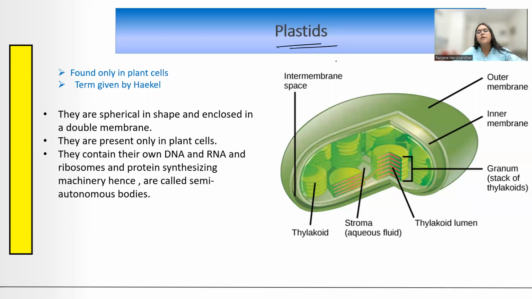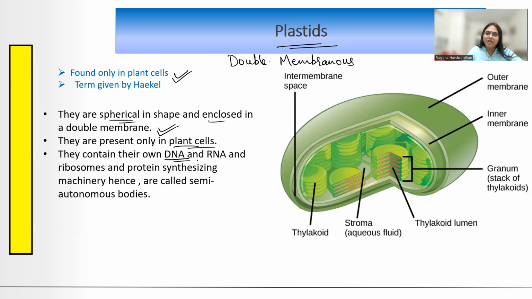Now, coming to the next important organelle, which is also a double membranous organelle, which is nothing but plastids. Now, what else have we studied about plastids is that they are exclusively found only and only in the plant cells. ठीक है, ये animals में नहीं होते हैं और ये भी double membranous होते हैं. Okay, so they are spherical in shape and they are enclosed in a double membrane. You will find them only in the plant cells.